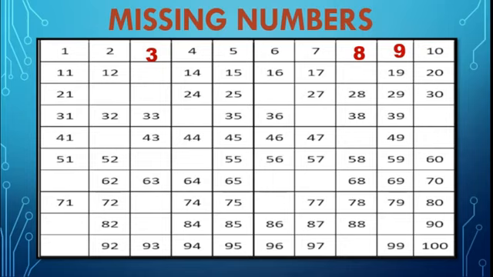I will not fill all the boxes because you know the numbers thoroughly from 1 to 100. See here, after 65 comes 66, then 67. Some more: after 88, that is 89. And here, after 97, that is 98, 99 and 100. I know that you all know this. Okay, so we will proceed further.